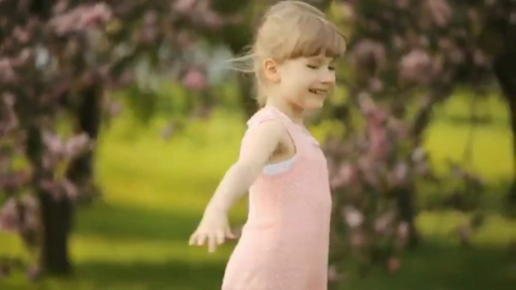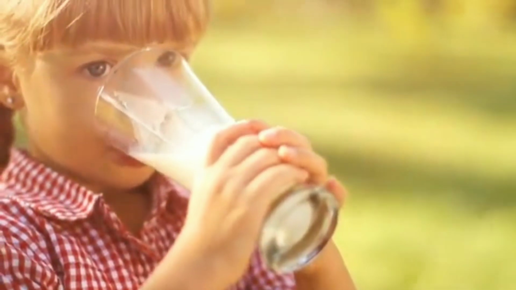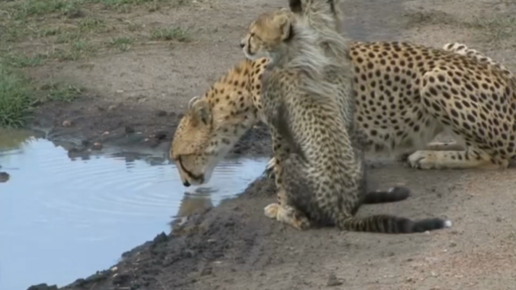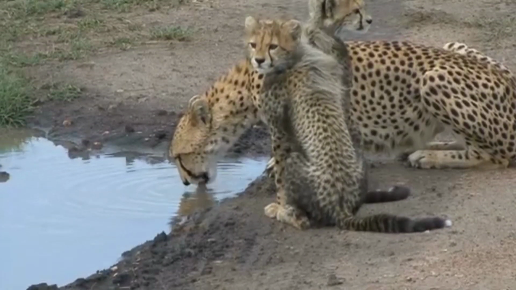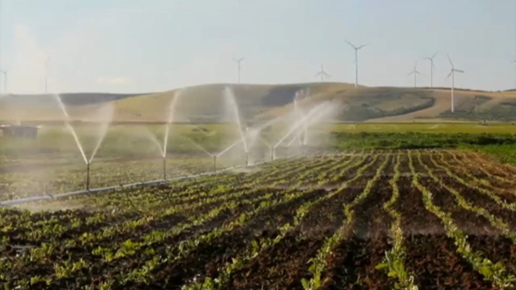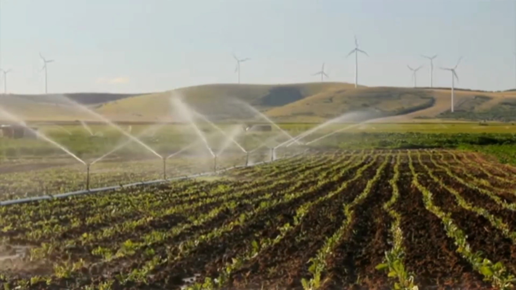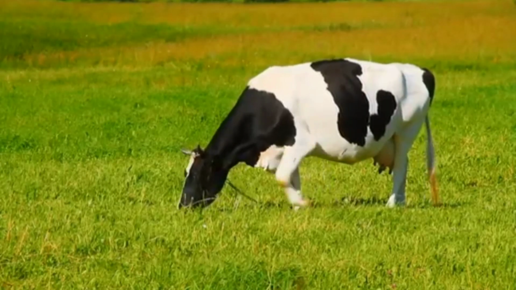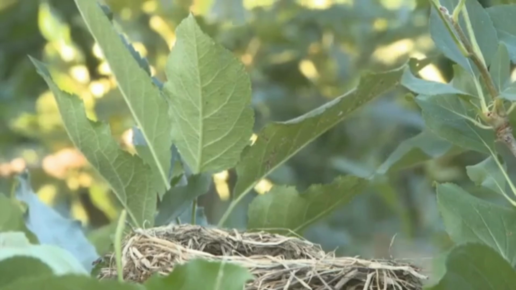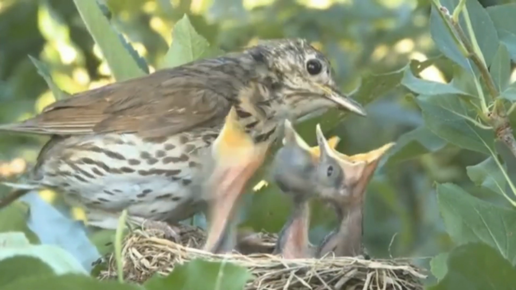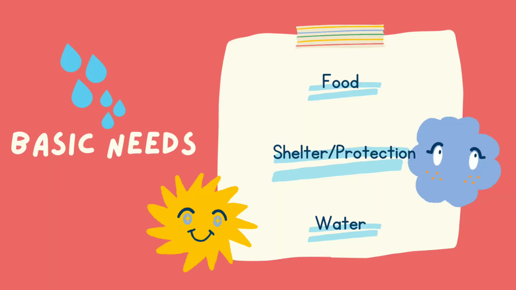There are several things you need so you can live and grow. You need food to eat and water to drink. We also need clothing to protect our body, as well as shelter to protect us from the weather or danger. God created all living things with the needs for food, water, and protection. And living things can only survive in an ecosystem where their needs are met. Food is a very important need, as well as water, shelter, and protection.